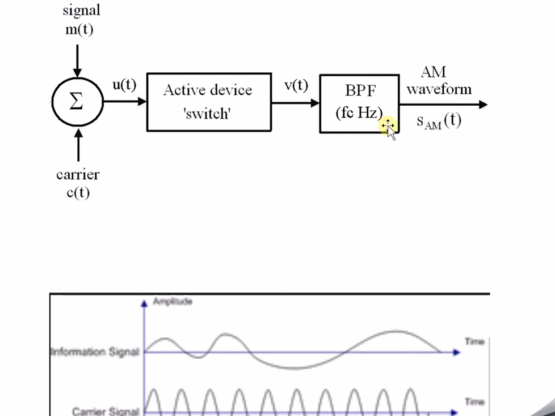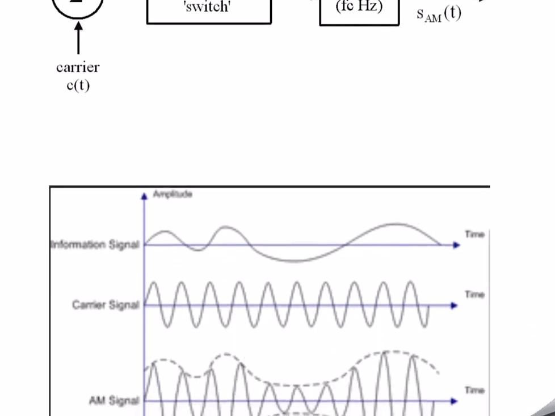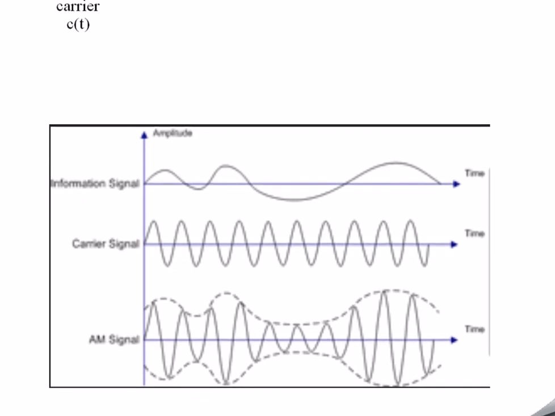So in the end we are not interested in getting the very high frequencies. Because of this, we use the band pass filter, so that whatever frequencies we are interested in, we get only those frequencies in the output waveform. Okay, so I hope this is very clear now. Now we will take a look at how the signals look, like the AM wave, and how it actually happens.